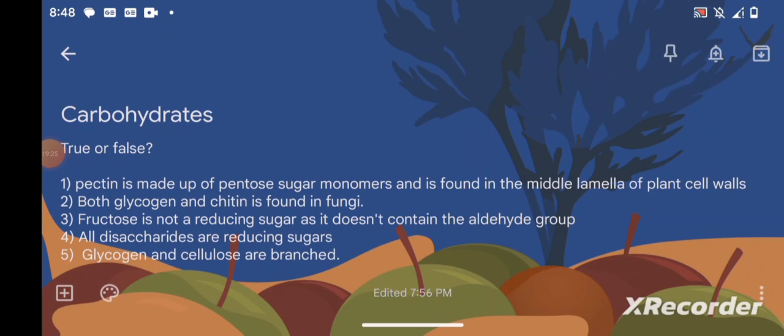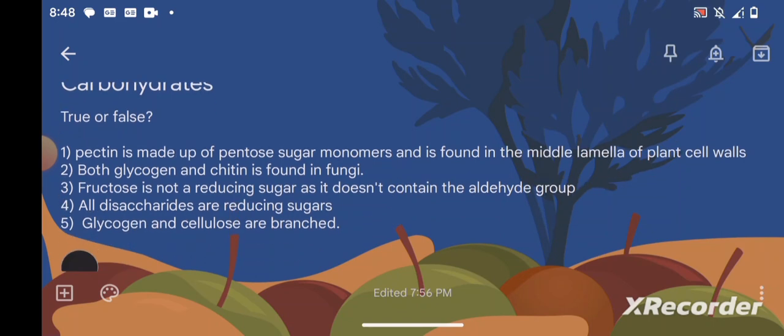Right, carbohydrates. Let's see some questions. True or false? Statement 1. Pectin is made up of pentose sugar monomers and is found in the middle lamella of plant cell walls. Yes, pectin is found in the middle lamella of plant cell walls. That is true, but it's not made up of pentose sugar monomers. It's made up of galacturonic acid monomers. Who is made up of pentose sugar monomers? The one that you saw in that table was hemicellulose. So these are some tricky points. You confuse hemicellulose with pectin, and that's why professors ask this frequently.